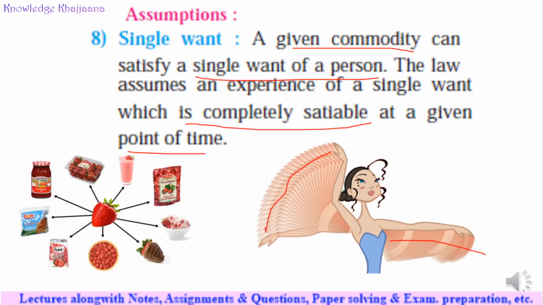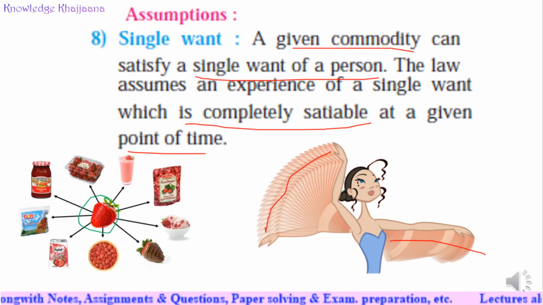If the study of consuming strawberry is done, then if he consumes strawberry naturally, direct strawberry, or if he consumes the juice of the strawberry, the ice cream of the strawberry, strawberry in jelly, strawberry in jam, there are different forms of strawberry.